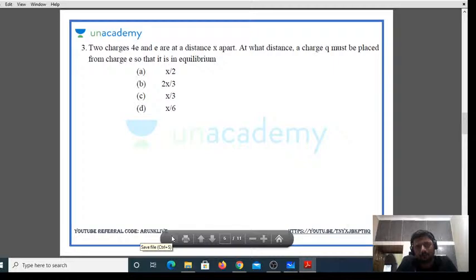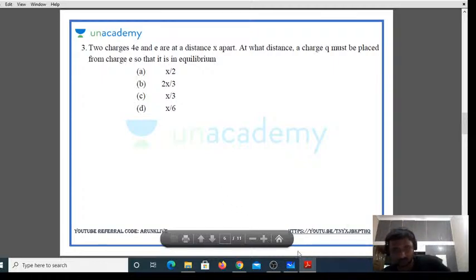Two charges 4E and E are at a distance of x apart. At what distance must a charge Q be placed from the charge E so that it is in equilibrium? Remember the shortcut I have given you for equilibrium in the previous class? What is that? Remember, x is equal to D divided by square root of Q2 by Q1 plus or minus 1.